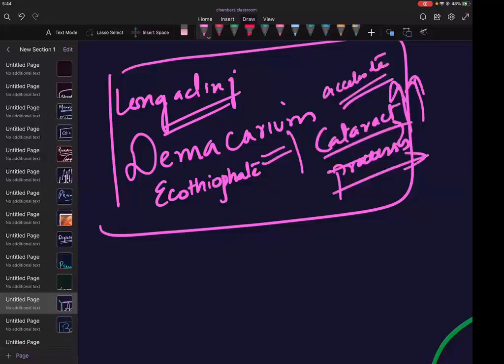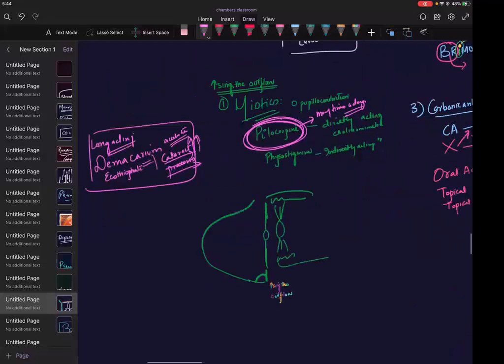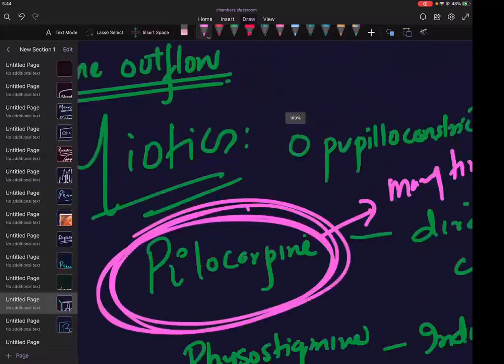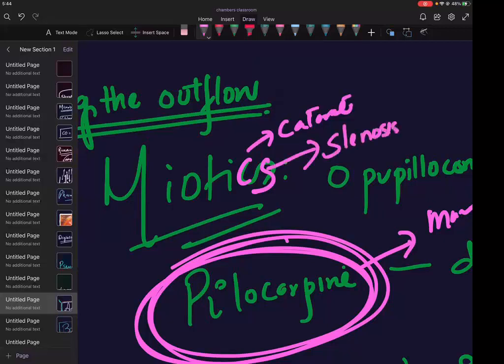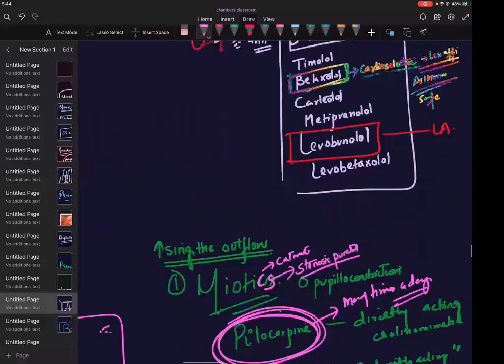And also one side effect is that these miotics, so C stands for cataract, S stands for stenosis of what? Punctal duct, punctal stenosis. Do you know you have puncta? You have puncta draining your lacrimal secretions.